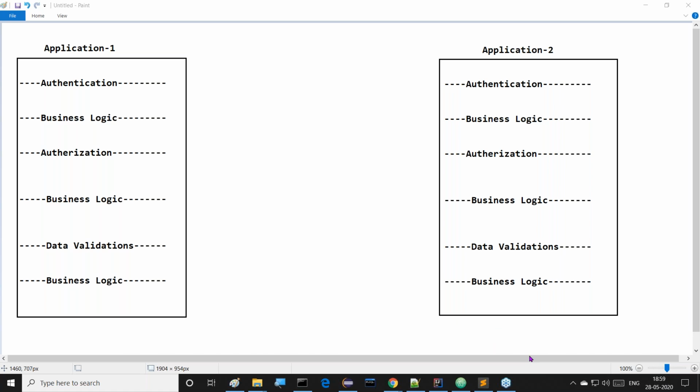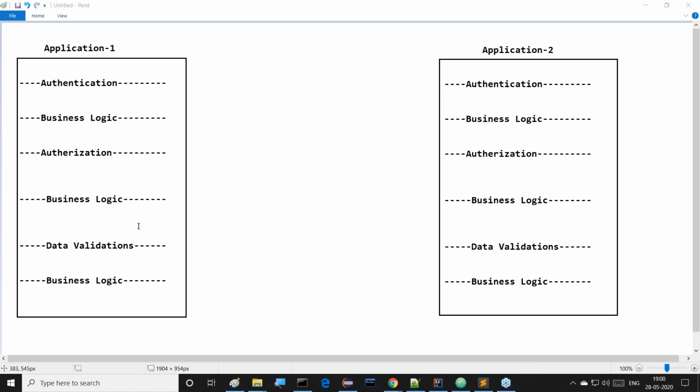Now tell me, in each and every application, what are the various services I have used there? At both applications, which services have I used? Come on, guys, you have to answer. Which ones are the services?